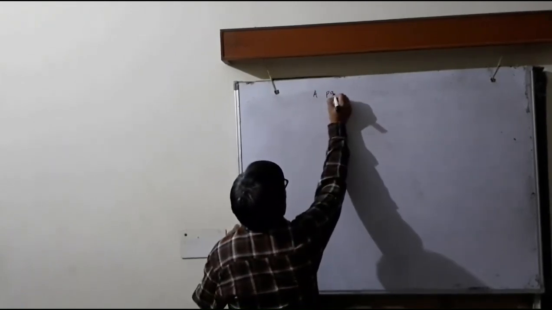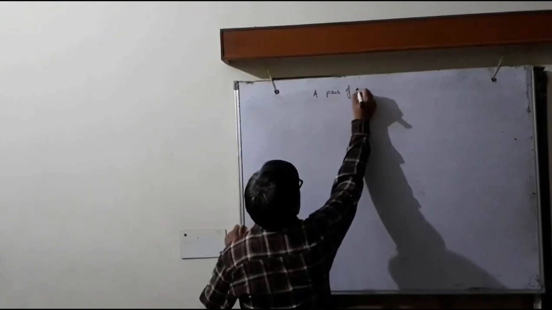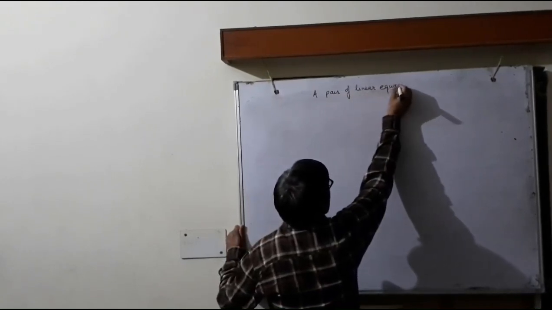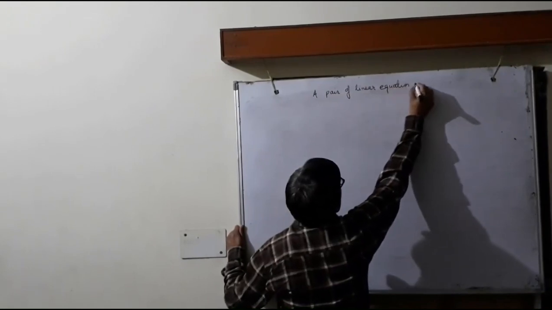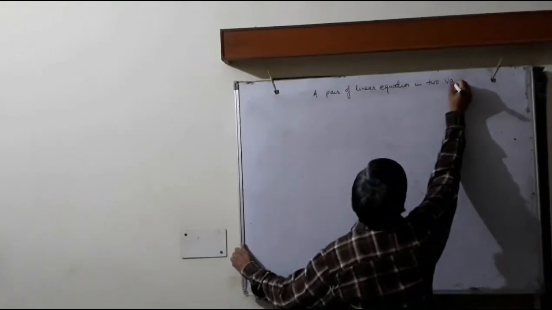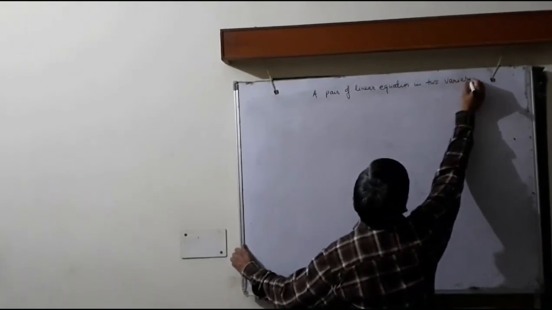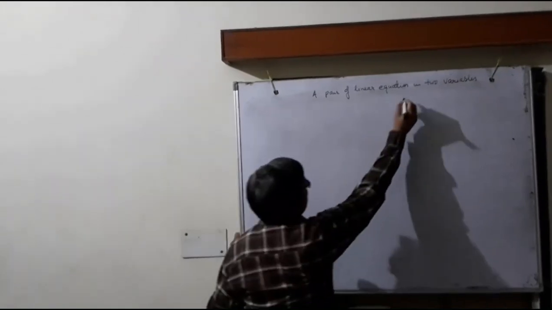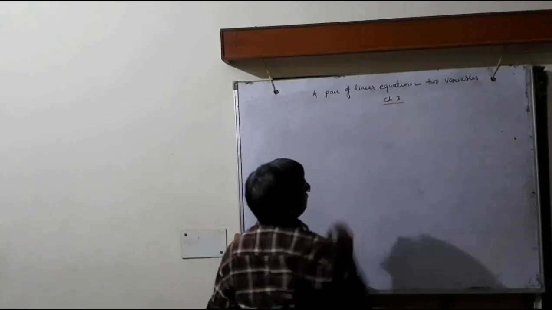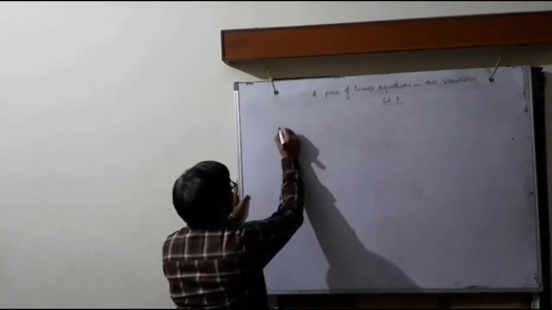A pair of linear equations in two variables, chapter 3.